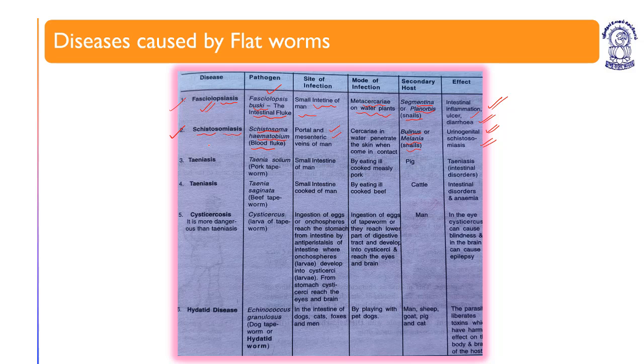Then teniasis. Teniasis is caused by Taenia solium, the pork tapeworm. The site of infection is the small intestine of man, by eating ill-cooked measly pork. If someone eats uncooked or not properly cooked pork, the secondary host is pig and the primary host is human. Effect is teniasis, intestinal disorders like intestinal perforations.